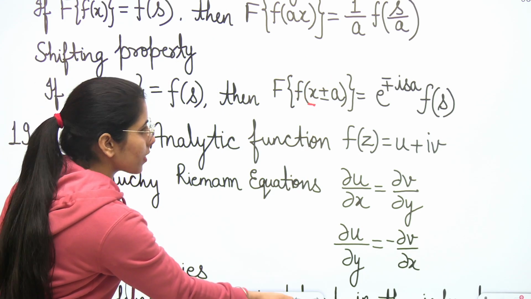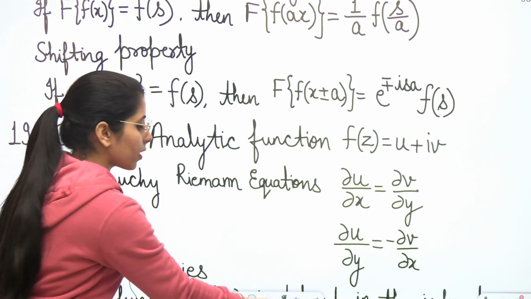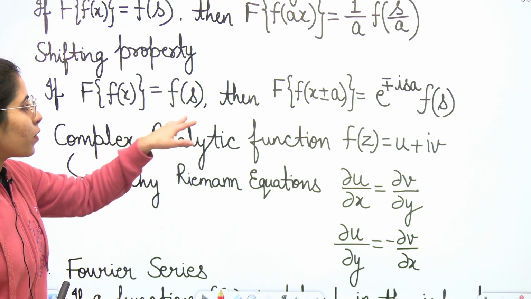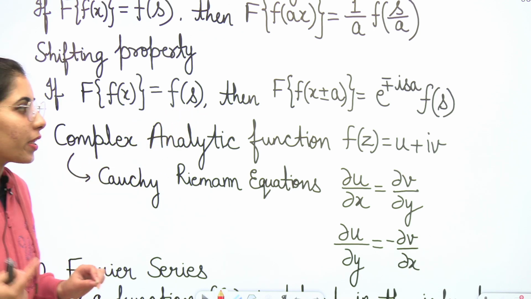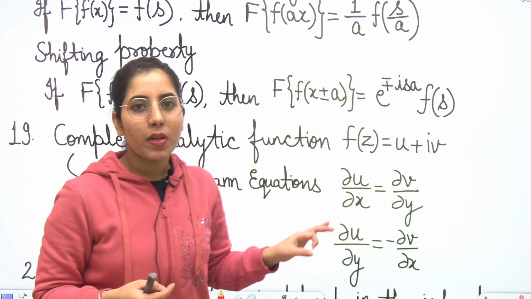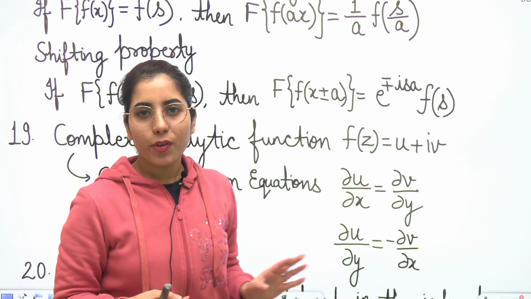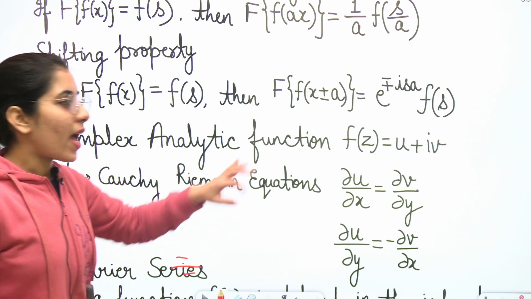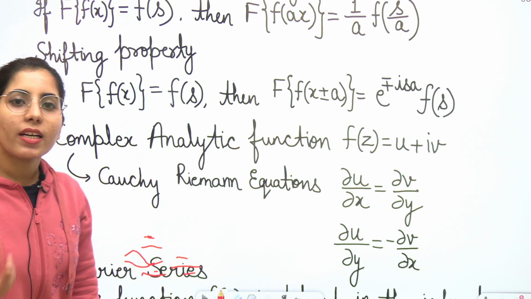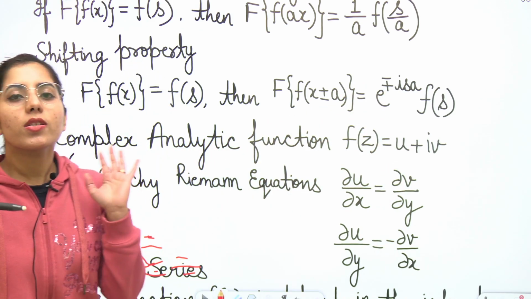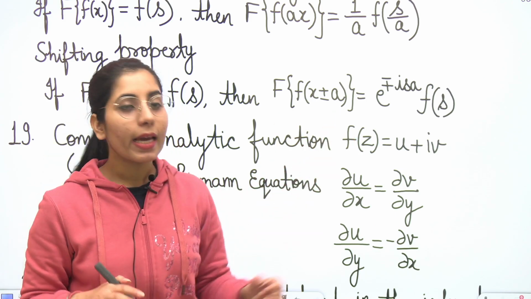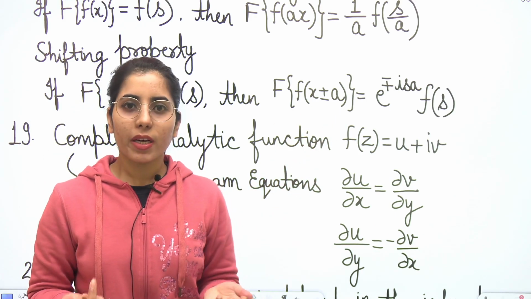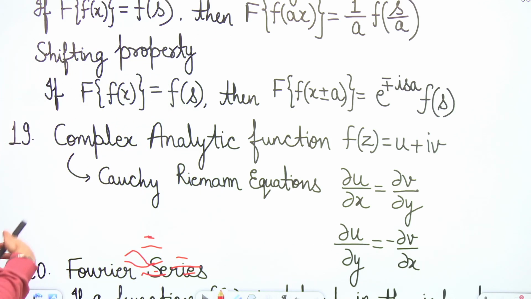So that is the difference, and if this kind of difference is there, then what will be the change in the answer? Earlier you were getting F(s) as the final answer, but now you will get e to the power minus or plus iota sa, times F(s). This F(s) is exactly the same as this one. Done. And that will be your final answer. So you can directly use this expression, and there was a question based on this property in previous years, so you should know about it. There is again a possibility you can get a question in the upcoming exam.